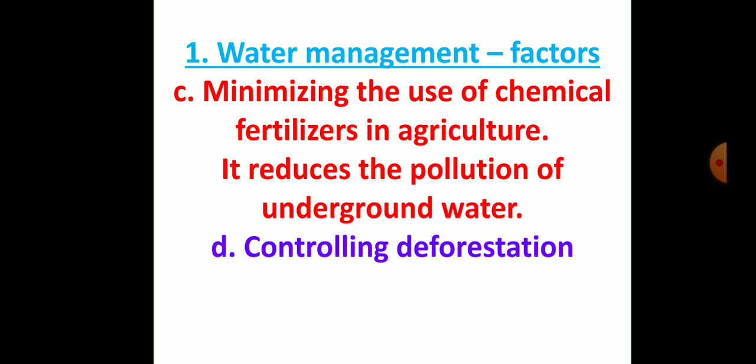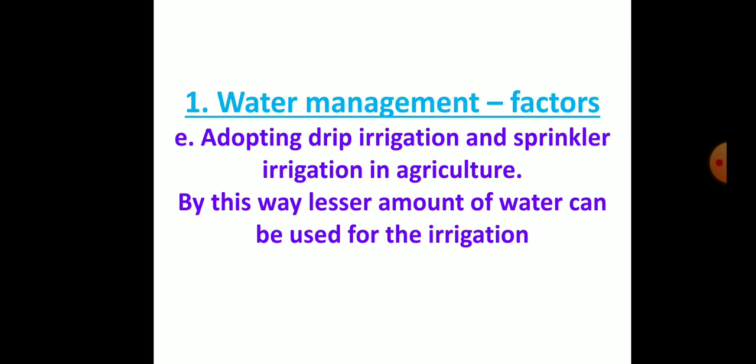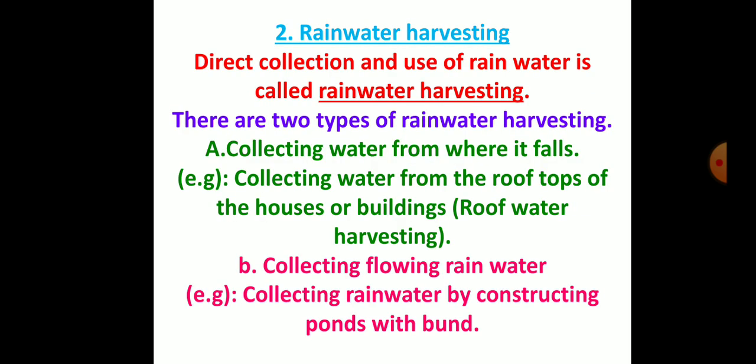Minimizing the use of chemical fertilizers in agriculture. It reduces the pollution of underground water. Controlling deforestation. Adopting drip irrigation and sprinkler irrigation in agriculture. By this way, lesser amount of water can be used for the irrigation.